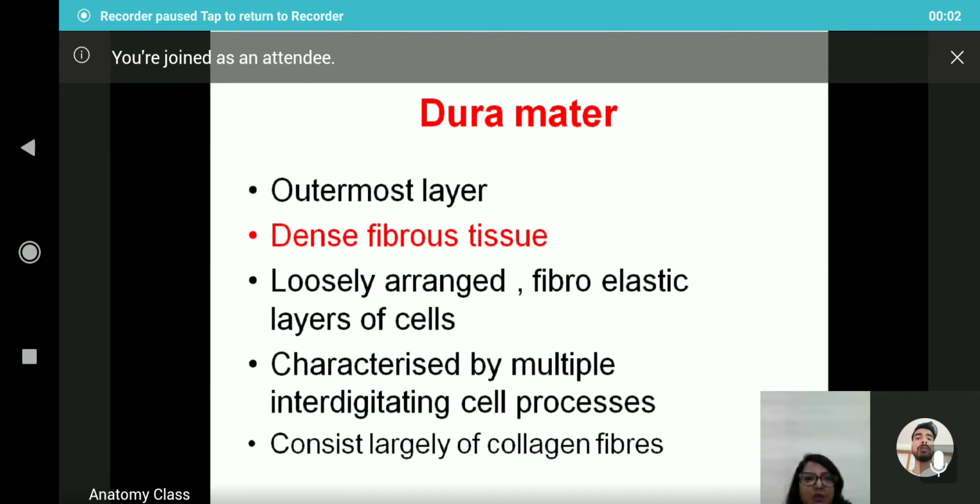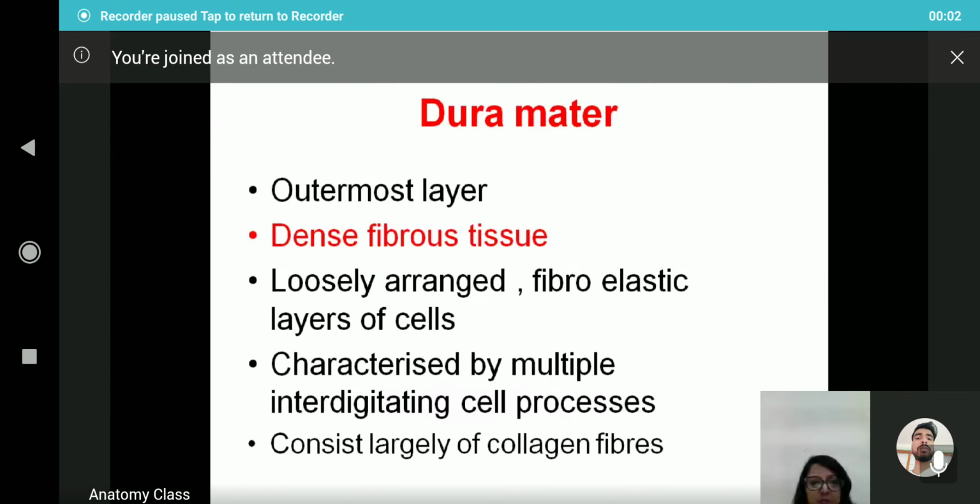So the dura mater is the outermost layer, which is dense fibrous tissue. It provides strong covering support to the brain, and loosely arranged fibroelastic layers of cells are there. The fibroelastic layers of cells are responsible for providing the dense structure of the fibrous tissue in the dura mater and are characterized by multiple interdigitating cell processes.